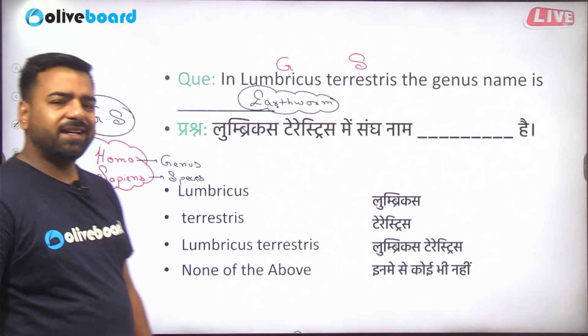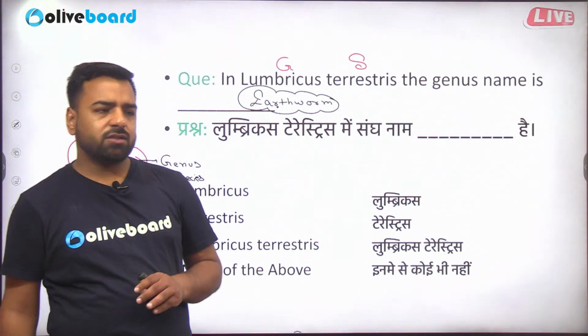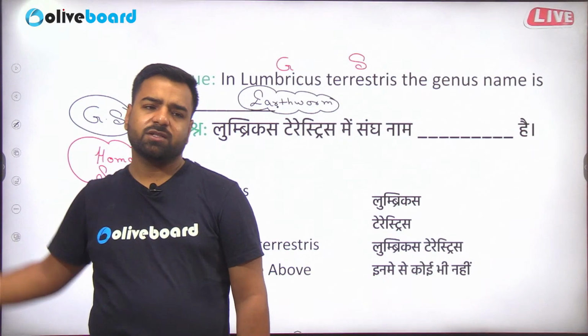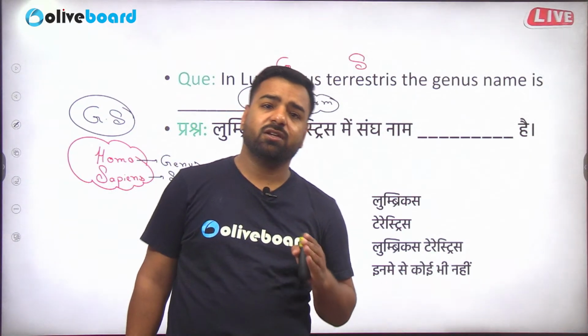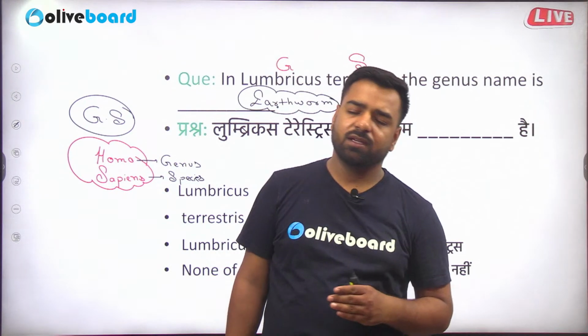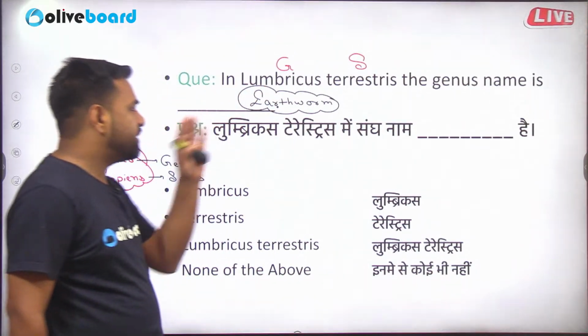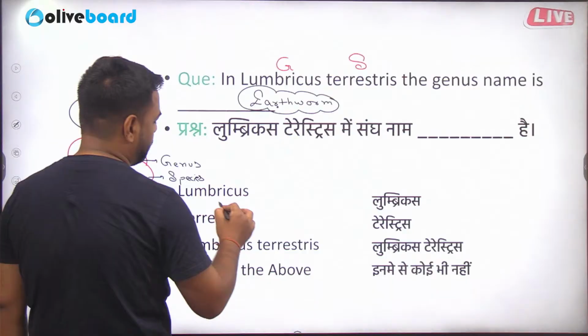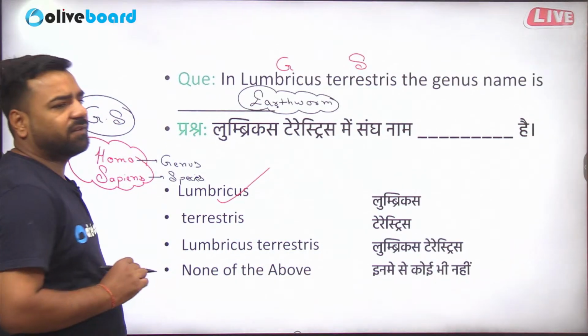It is basically part of taxonomy. All the organisms are divided into 7 different categories: species, genus, family, order, class, phylum, kingdom. So here genus is Lumbricus, terrestris is the species. So the genus name will be Lumbricus. This is the scientific name of earthworm.